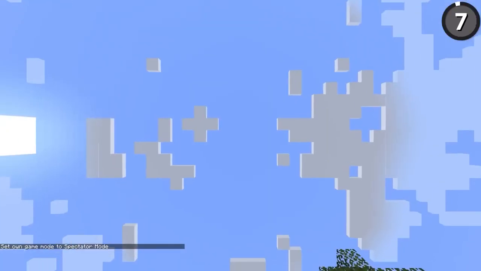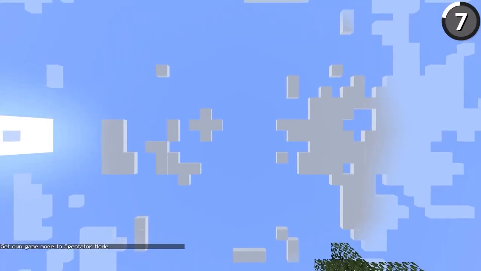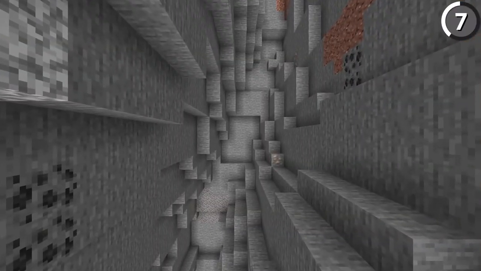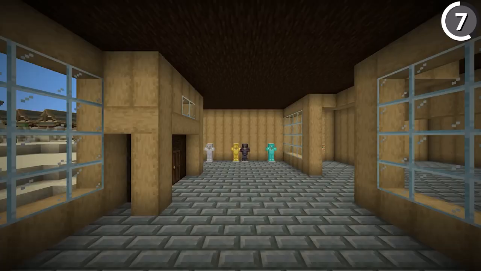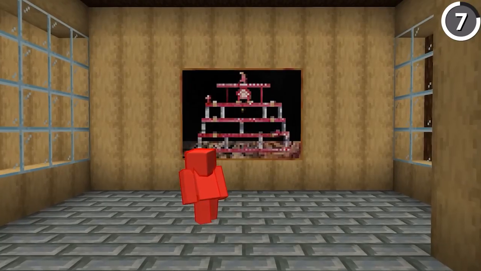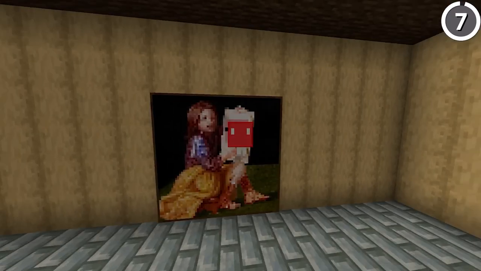Have you ever wondered what it would look like to be an item frame? Well, now you can, because if you try possessing one in spectator mode, it actually works. And that's because the item frame is an entity that we can possess like all other mobs. And it's not just item frames that we can possess. Paintings, armor stands, all of them can be subject to our prying eyes. Now in fairness, I'd rather look at a painting instead of look through the eyes of a painting. The rest of the gallery is not so pretty.